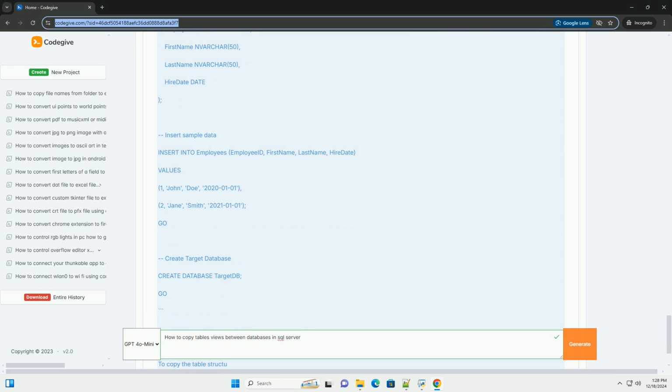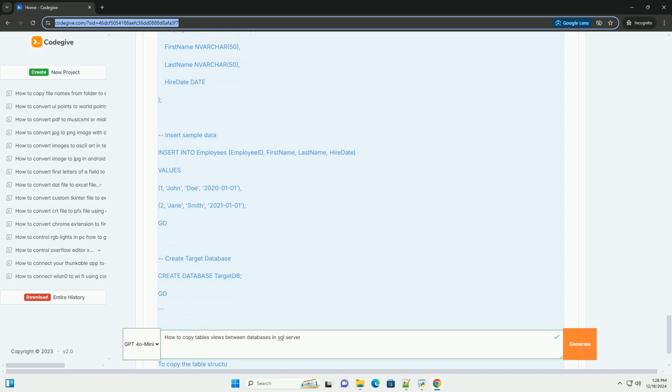Example: SQL. This is an example of the generated script. Use target database, change to your target database. Go. Create table dbo.mytable. ID int primary key. Name varchar(100). Created date datetime.